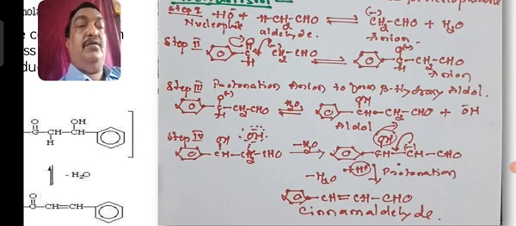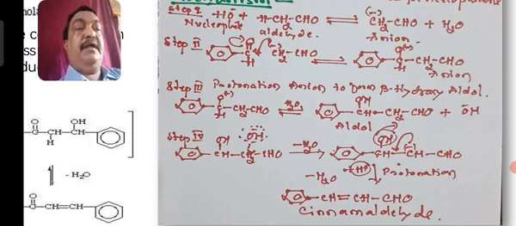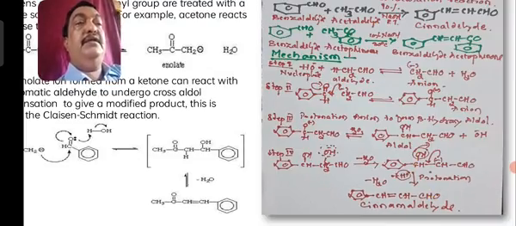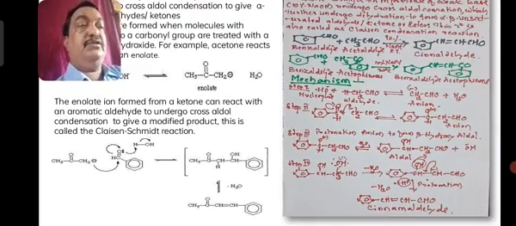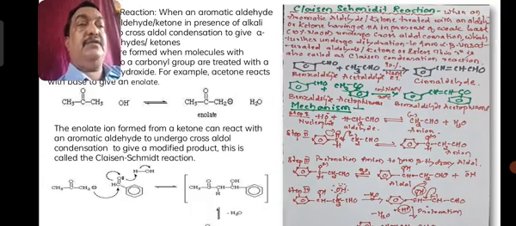The aldol loses a molecule of water in the third step to give cinnamaldehyde. So this reaction is your aldol condensation, a typical cross aldol condensation between an aromatic and an aliphatic aldehyde. It's called the Claisen-Schmidt reaction.